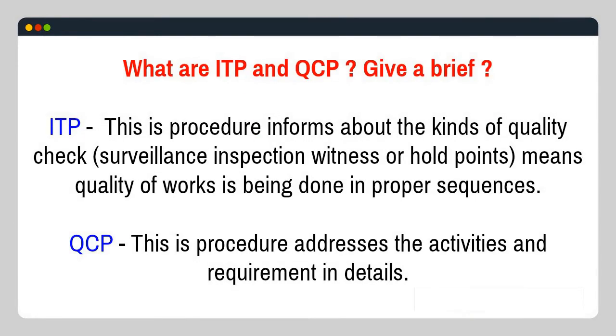What are ITP and QCP? ITP: this procedure informs about the kinds of quality check, surveillance, inspection, witness or hold points, meaning quality of works is being done in proper sequences. QCP: this procedure addresses the activities and requirements in detail.